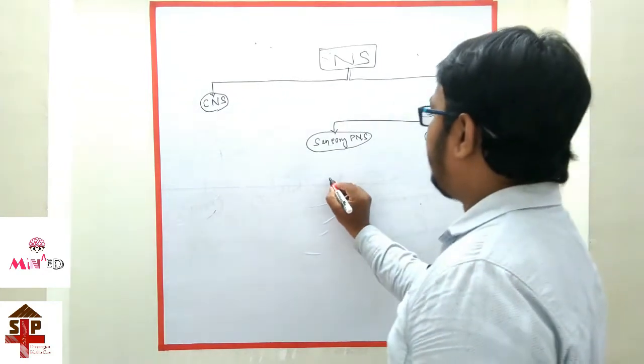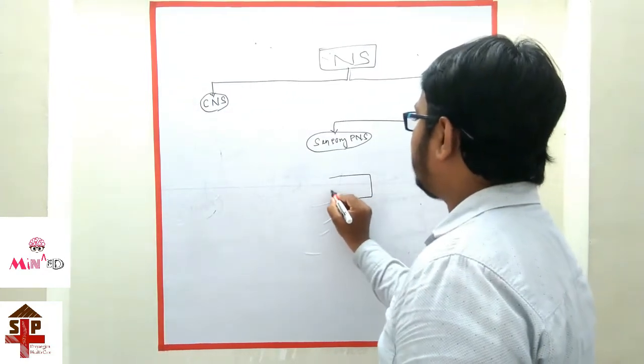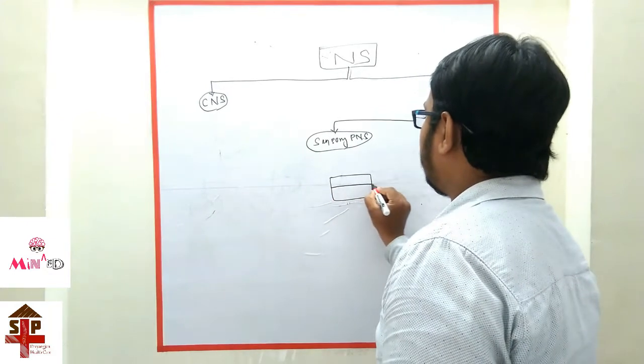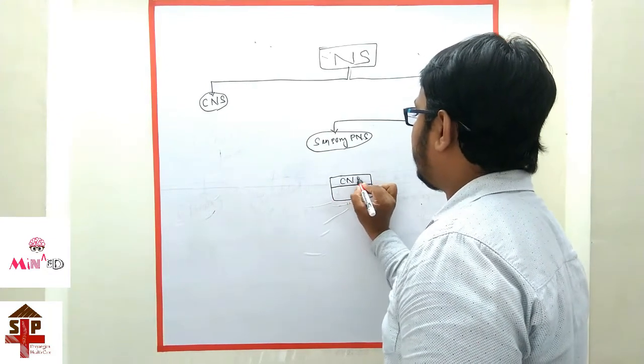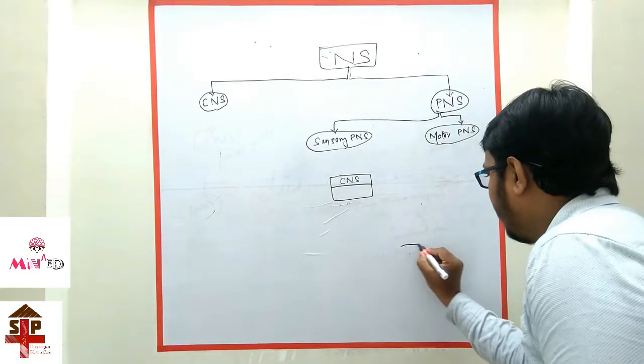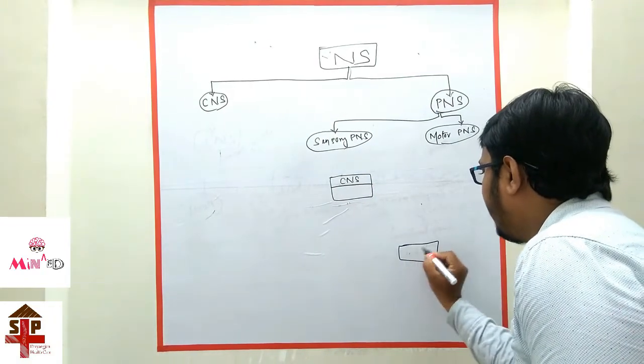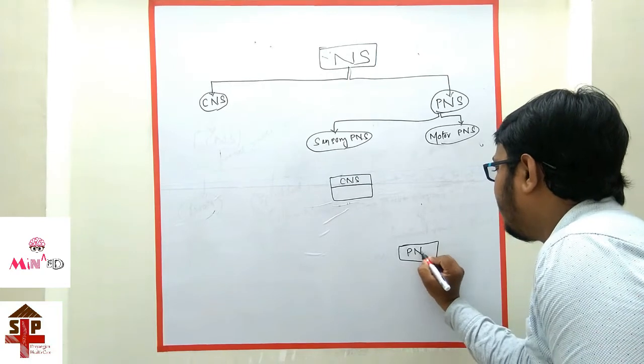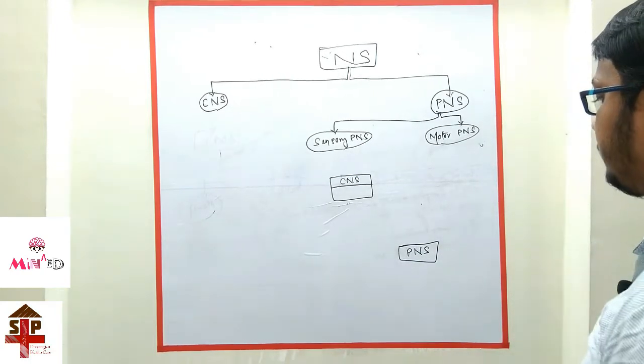If this is the central nervous system part, this is brain and spinal cord, and this is the peripheral nervous system.